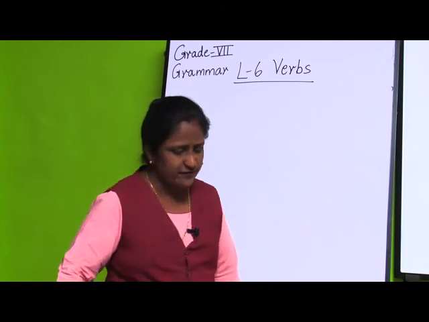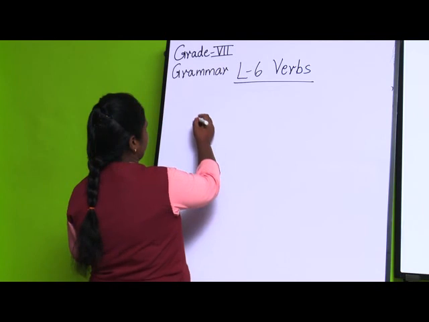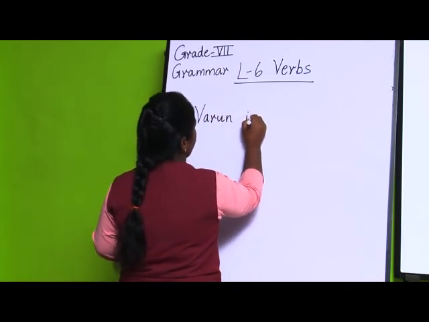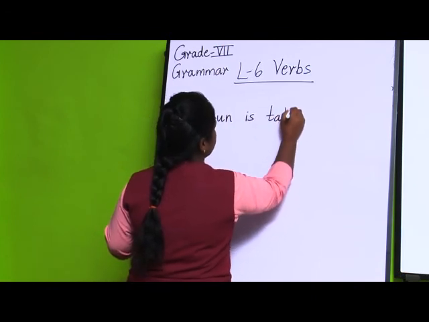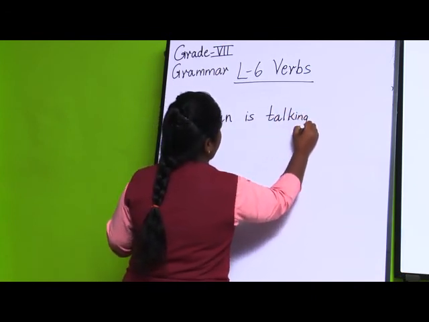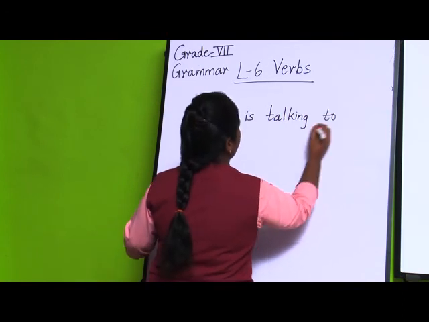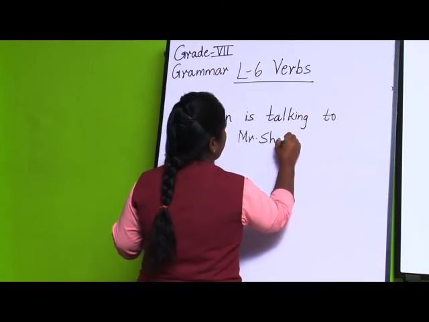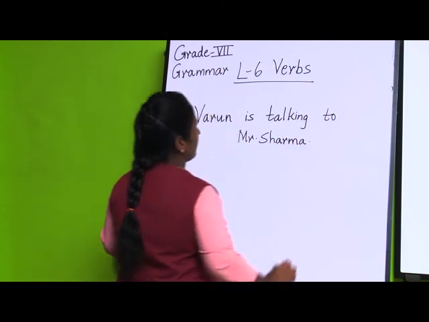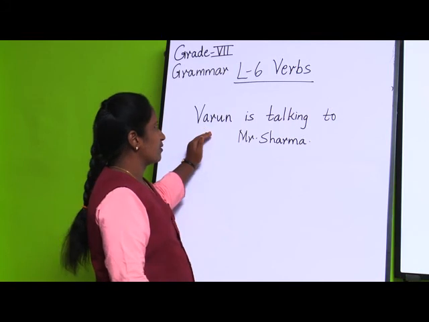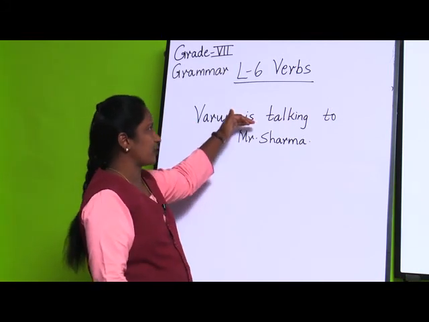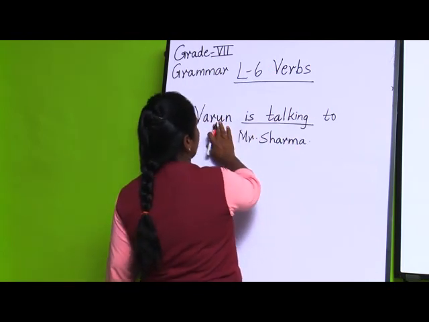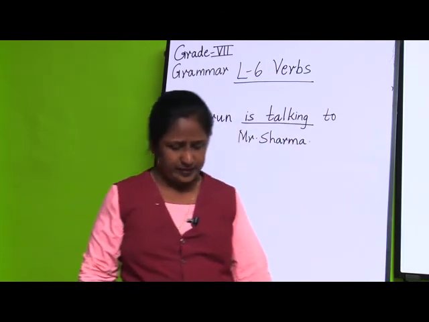Suppose if I write one sentence, Varun is talking to Mr. Sharma. Now, here an action has been done by Varun. What is he doing? He is talking to Mr. Sharma. So, this is an action done by Varun, or by the noun we can say.